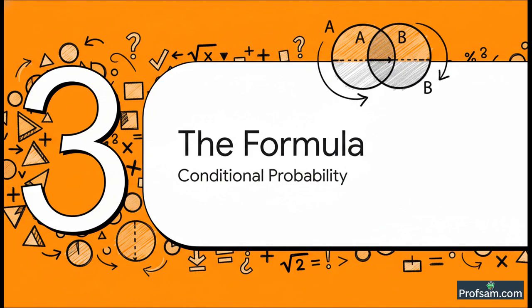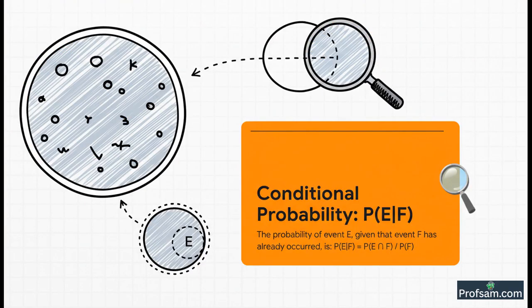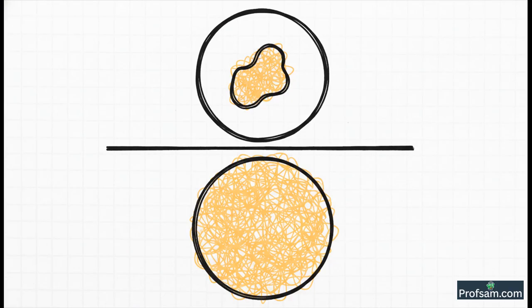Okay, now that we have the main idea, let's put some mathematics behind it. And please don't worry, this formula is much easier than it looks. Here it is, the main formula for conditional probability. This P of E given F, we read it as the probability of E given F. I know formulas can sometimes look a bit scary, but we are going to break this down using our shrinking universe idea. It's very simple. See? It's exactly what we were just talking about.